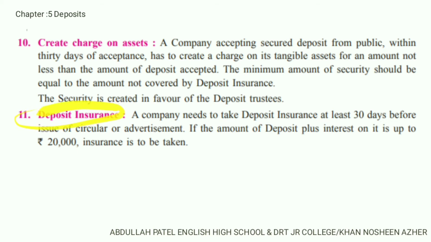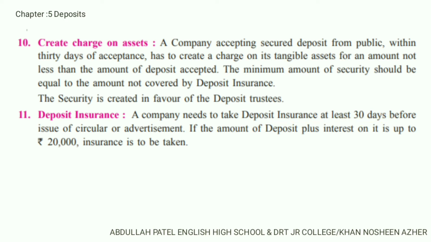Number 11, deposit insurance. What do you mean by deposit insurance? In the Companies Act 2013, it is compulsory for a company to provide insurance to the depositor. If the amount of the deposit plus interest is 20,000 or more, the insurance should be taken by the company at least 30 days before.